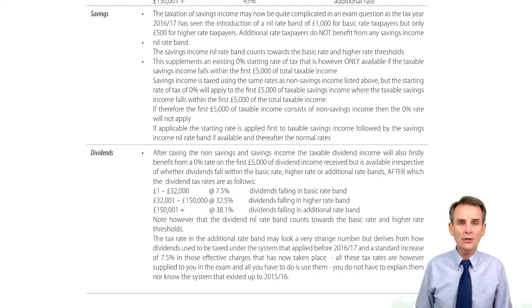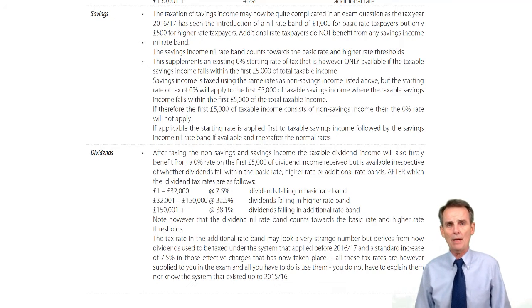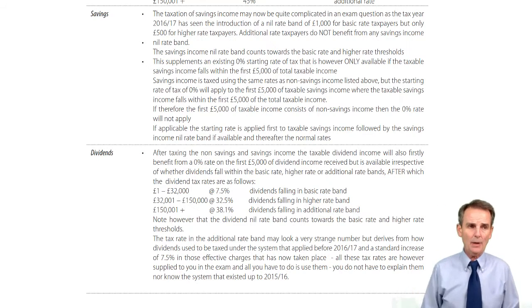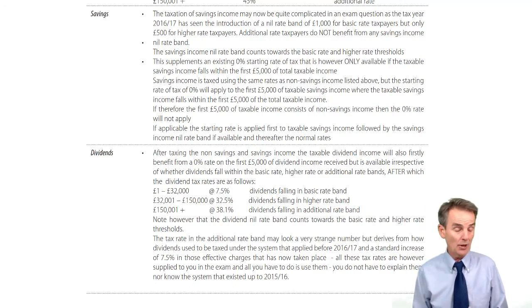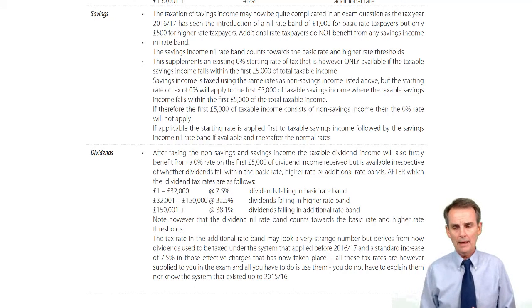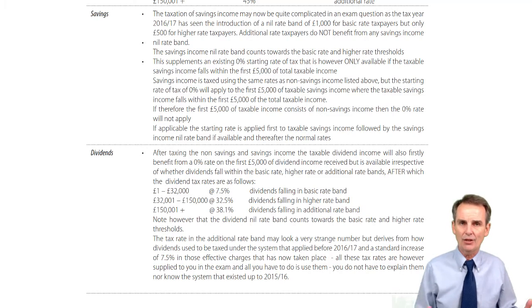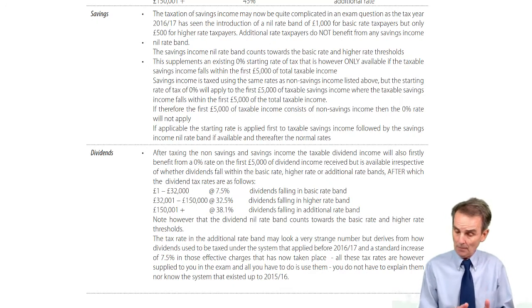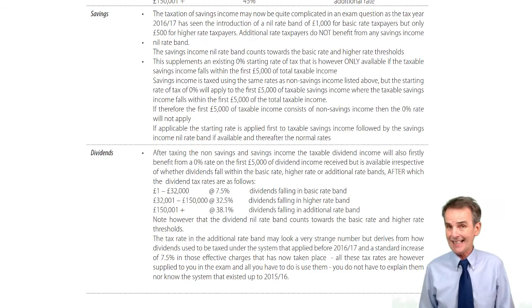And that therefore means that none of the 0% starting rate band would be available. But we've had questions where we've created, as an objective testing question could well do, a figure of taxable non-savings income less than 5,000, meaning that some, probably not all, of the 5,000 starting rate band is available to you. So that was job one. Do we have any 0% starting rate band?